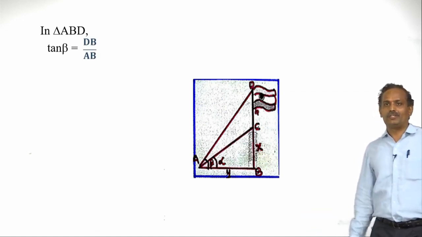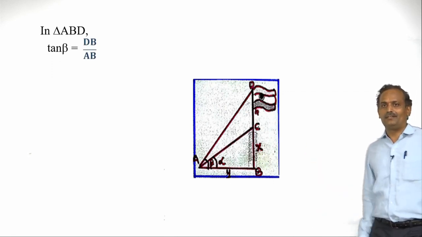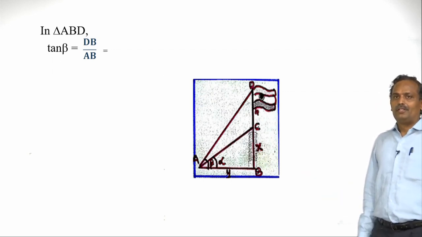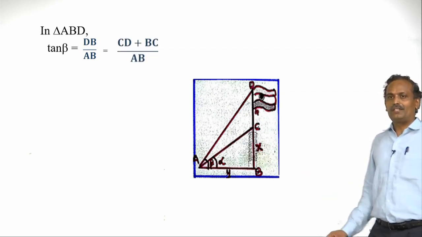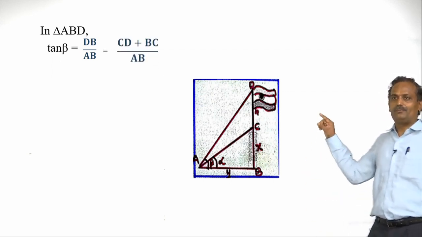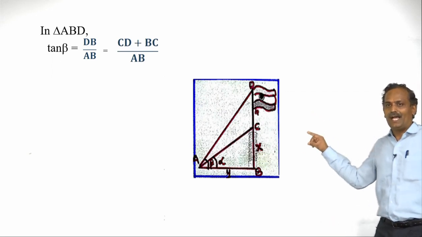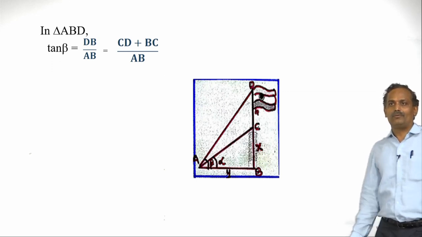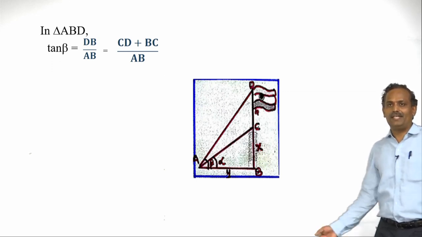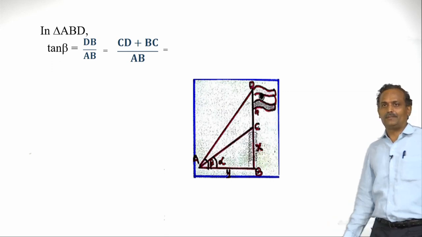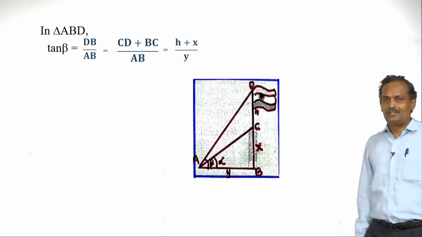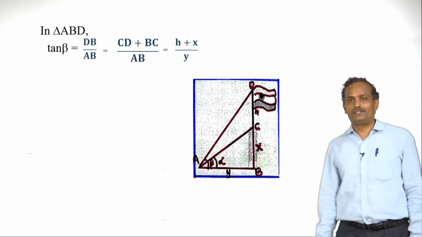Tan beta is DB, the opposite side, by AB, the adjacent side. What is DB? DB is made up of CD and BC. What is CD? CD is h. Let us substitute CD as h, BC as x and AB as y.